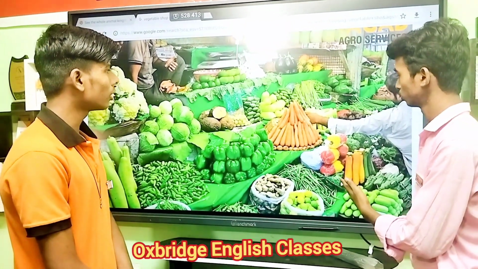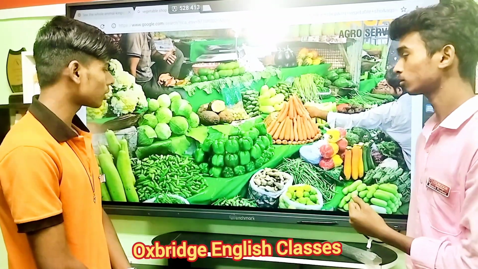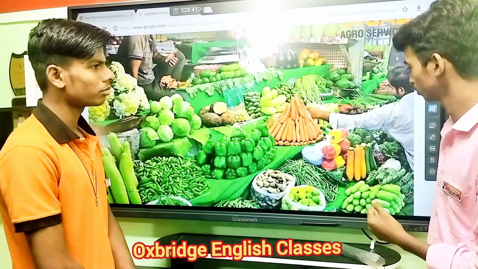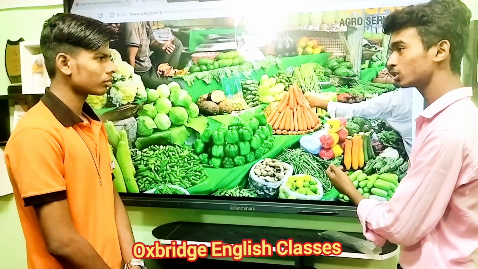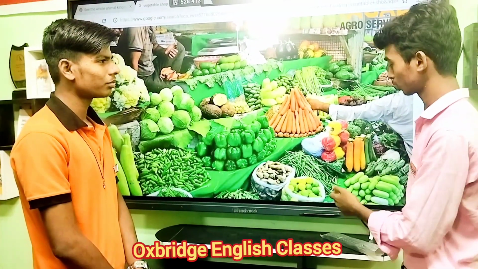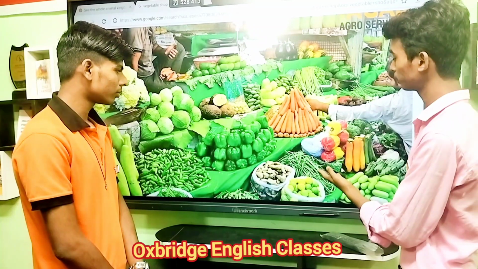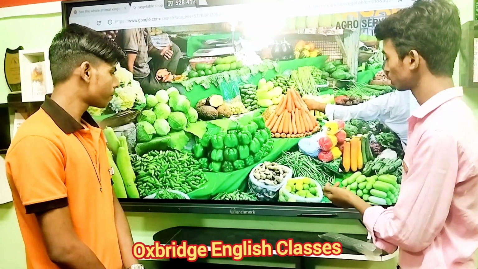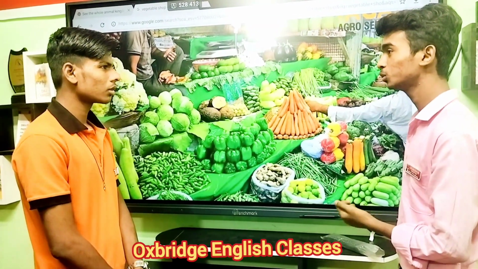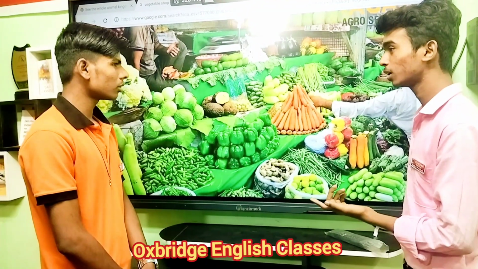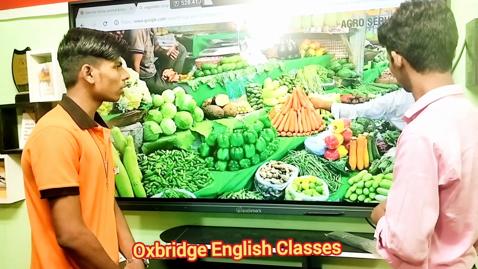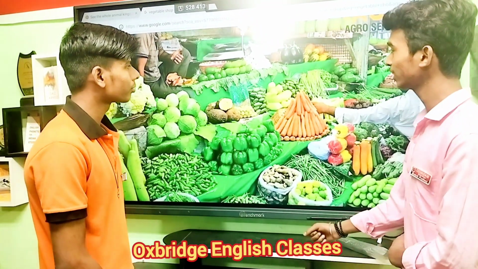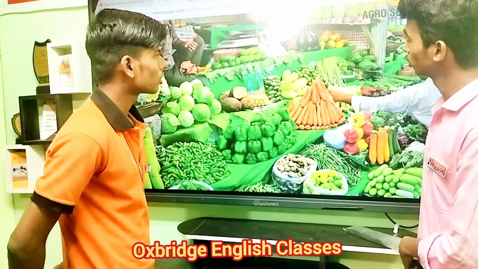Okay. And also give me 1 kg, I mean 250 grams of ginger. Do you know what the cost of ginger is? No. The cost of ginger is 200 rupees per kg, and you ask for 250 grams. So 50 will be for 250 grams. Okay. So pack all the things. Okay, take it. Your bill is